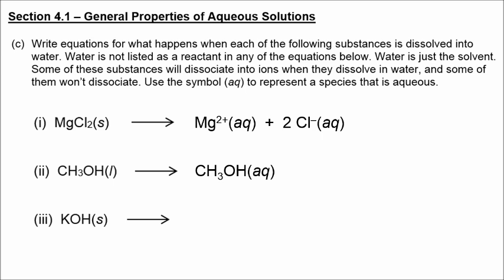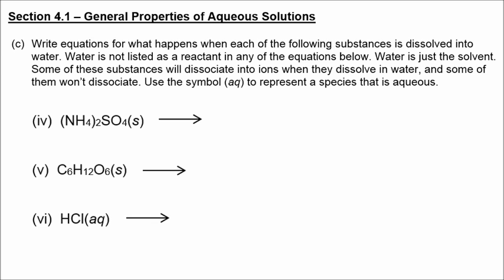Potassium hydroxide is ionic and breaks up into ions, and so notice the difference between methanol and potassium hydroxide. Even though they both contain OH, methanol is considered an alcohol, and that is not going to release hydroxide ions, whereas potassium hydroxide does contain ions.